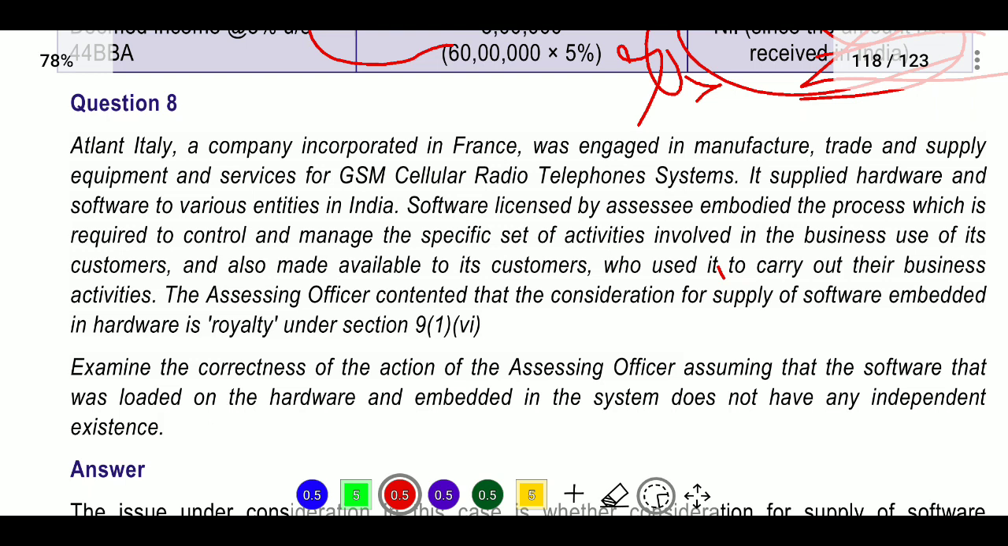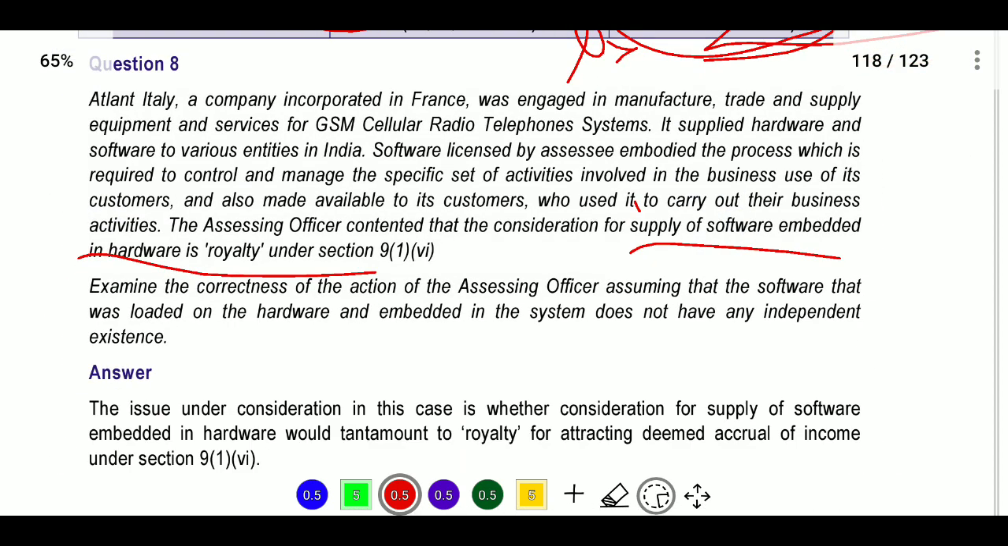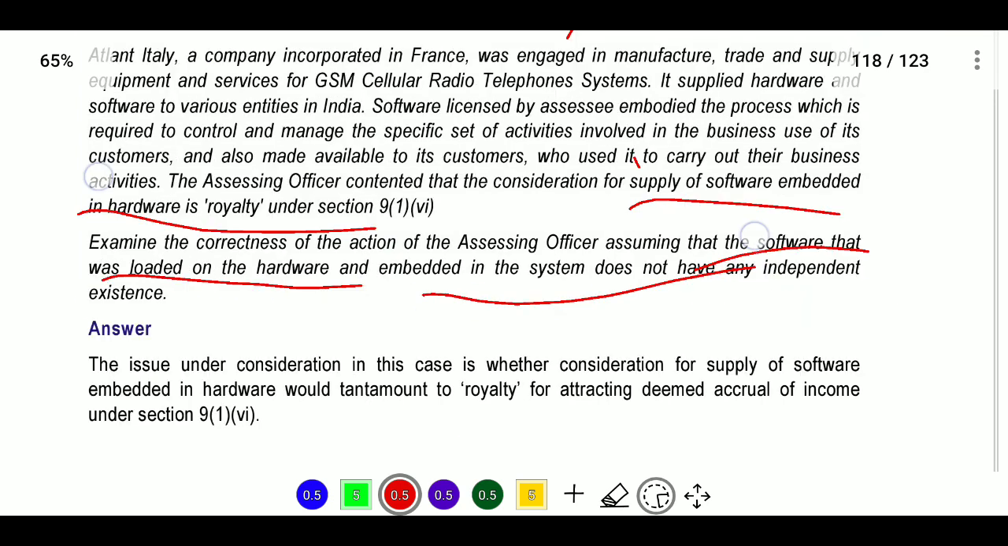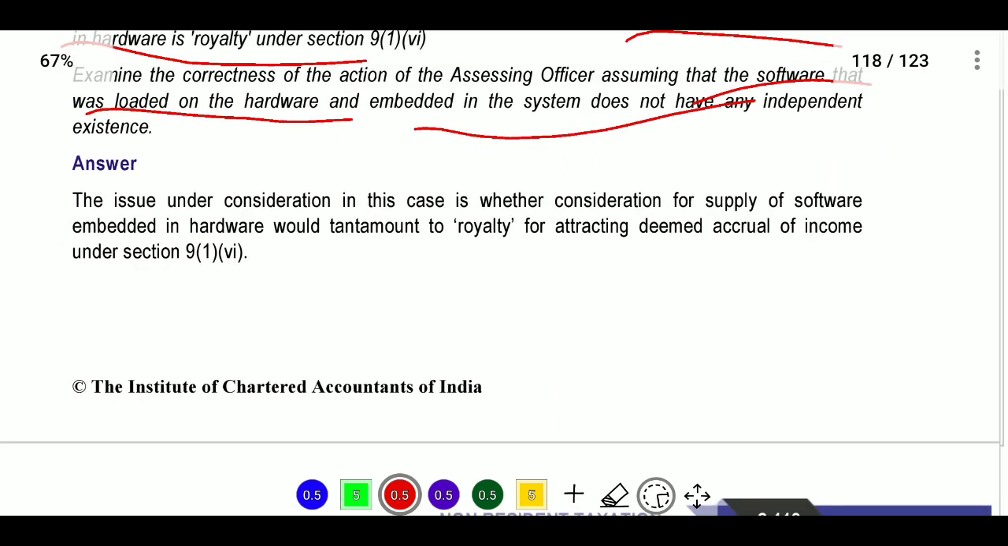The assessing officer contended that the consideration for supply of software embedded in hardware is royalty under section 9(1). Here, the assessing officer assumed that the software that was loaded on the hardware and embedded in the system does not have any independent existence. So the issue involved is whether the assessing officer is correct or not. Assessing officer is not correct. The issue under consideration in this case is whether consideration for supply of software embedded in hardware would tantamount to royalty attracting deemed accrual.